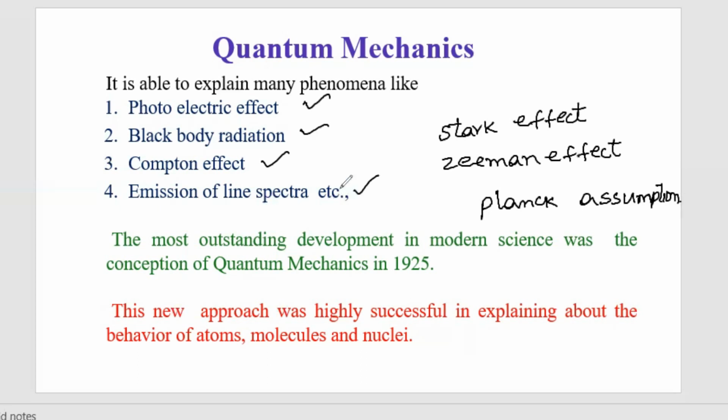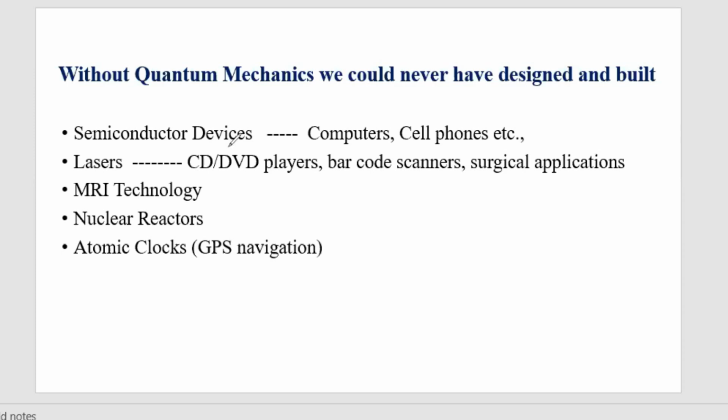With the invention of quantum mechanics, nowadays we are able to enjoy many things like the semiconducting devices used in computers and cell phones, lasers, CD and DVD players, barcode scanners, surgical applications, MRI technology, nuclear reactors, atomic clocks, and electron microscopes. All these work with the movement of particles, which is explained by quantum mechanics.